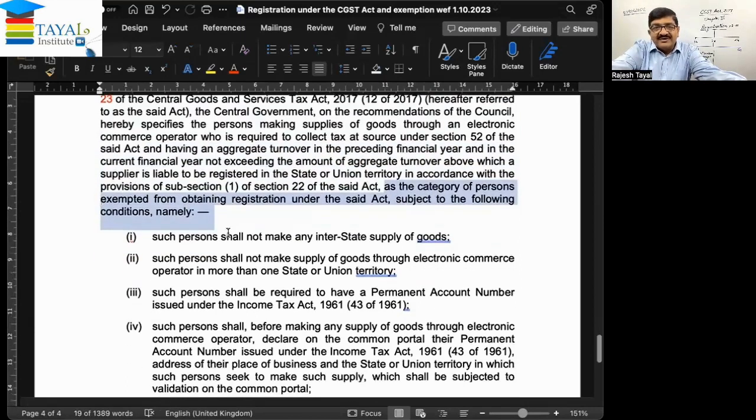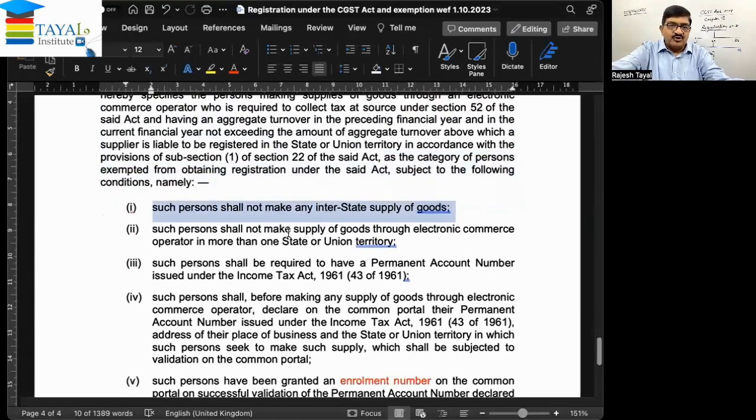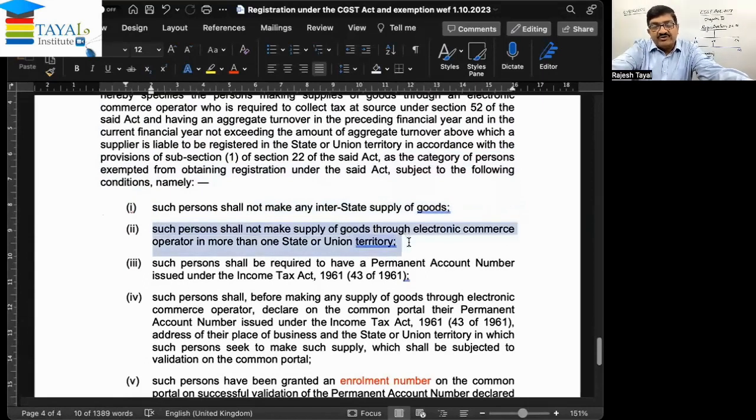What are the conditions? Now read it very carefully. Such persons, maybe one, maybe more, shall not make any interstate supply of goods. No interstate supplies are allowed. Number 2, such persons shall not make supply of goods through the electronic commerce operator in more than one state or union territory. Business only in one state.